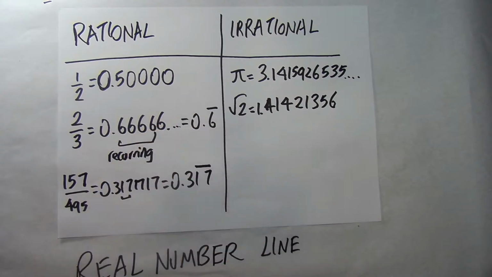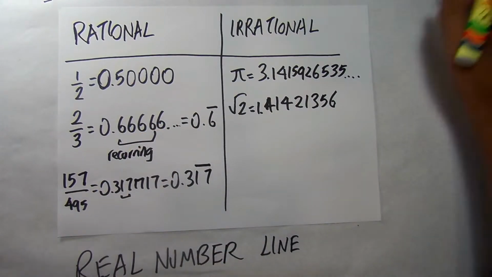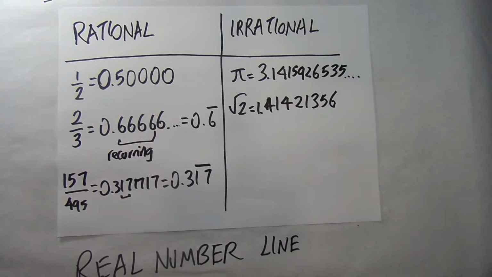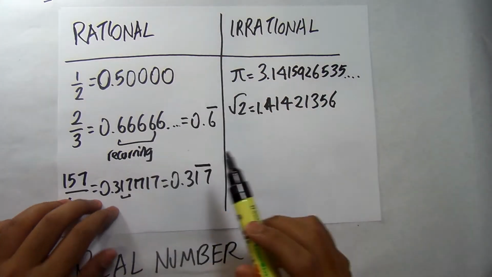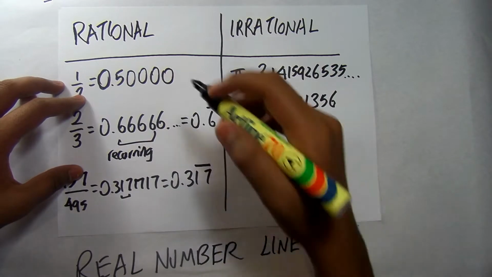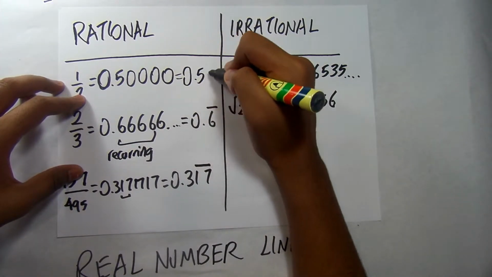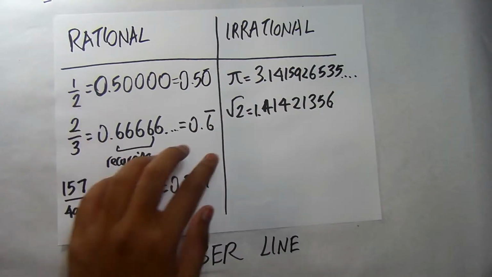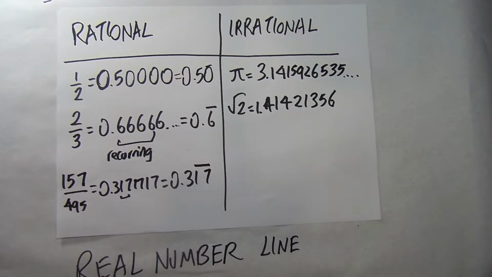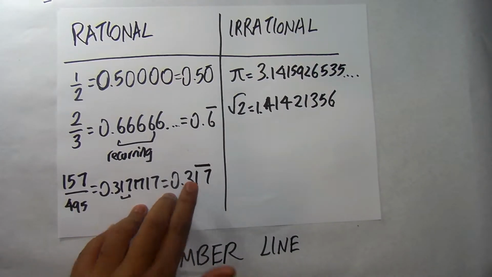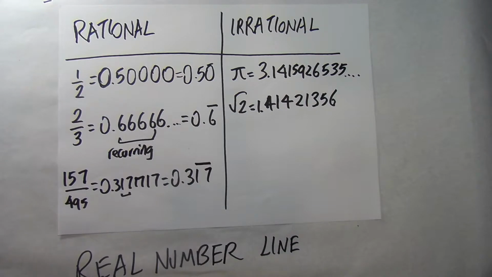To identify a rational number and differentiate it from an irrational number, we have to see whether there are recurring decimals. See, in 1 over 2, the recurring value is obviously 0. There is a recurring value. In 2 over 3, the 6 is recurring. In 157 over 495, the 17 is recurring.